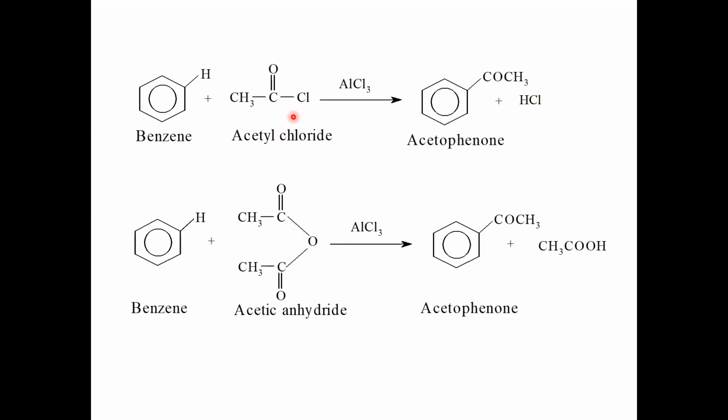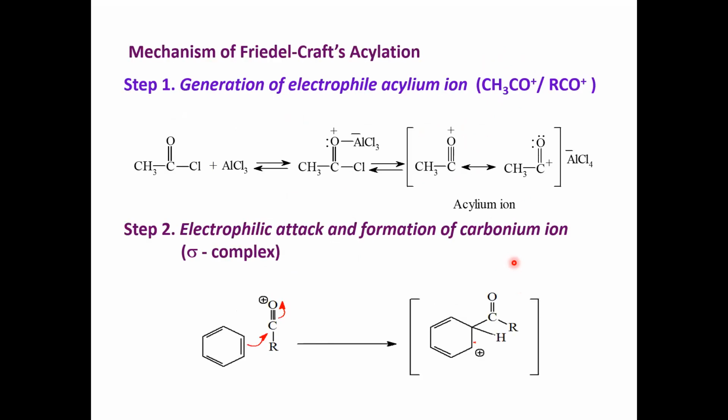Let us see the example. Benzene, when it reacts with acetyl chloride or acetic anhydride in the presence of anhydrous aluminum chloride, forms acetophenone. There is an introduction of the acyl group, the acetyl group, COCH3, in both cases. This is called the Friedel-Crafts acylation reaction, introduction of an acyl group on the benzene nucleus. The mechanism is similar to that of alkylation.